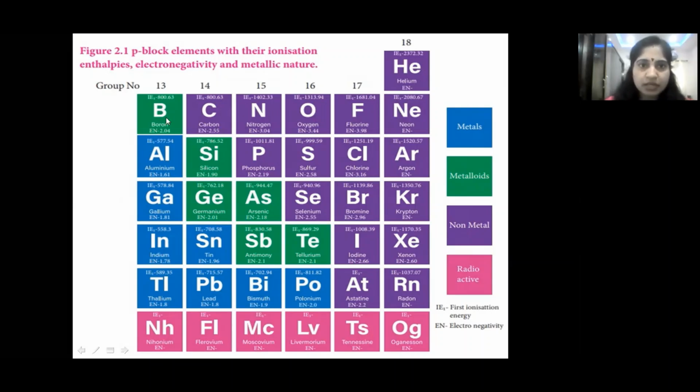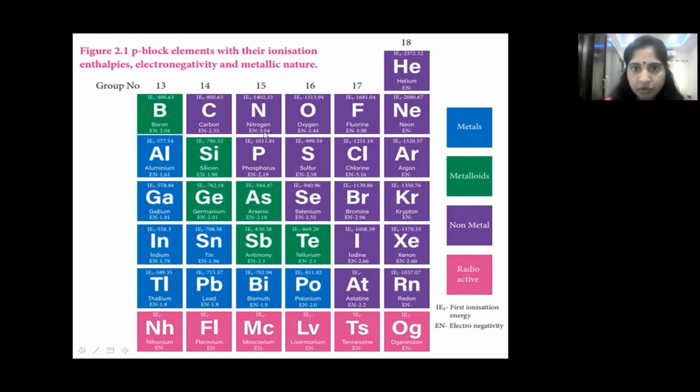We can call them 3rd A, 4th A, 5th A, 6th A, 7th A, and 0 group, or 13, 14, 15, 16, 17, 18, like that. The 13 and 14 groups you have already learned in first year, children. Now in second year we are going to learn about 15, 16, 17 and 18 group elements. So today we are going to discuss these 15 group elements.